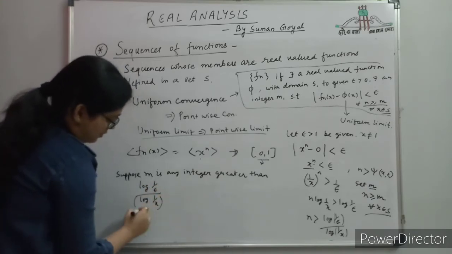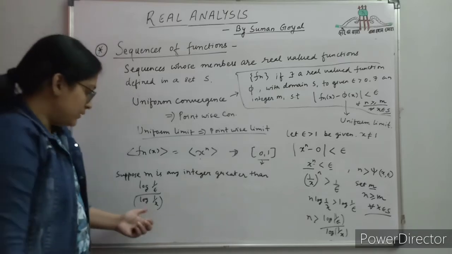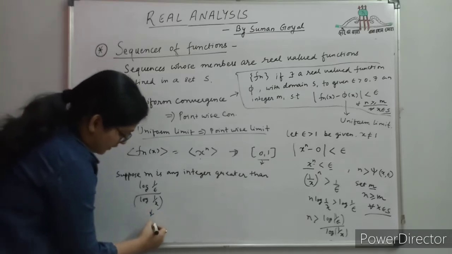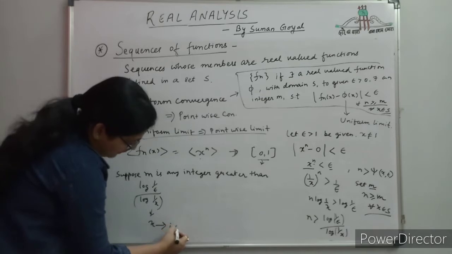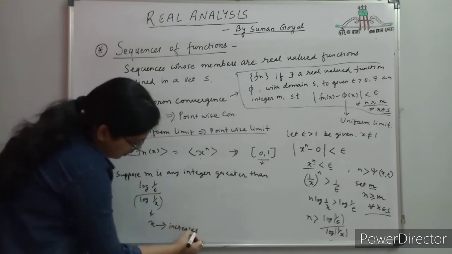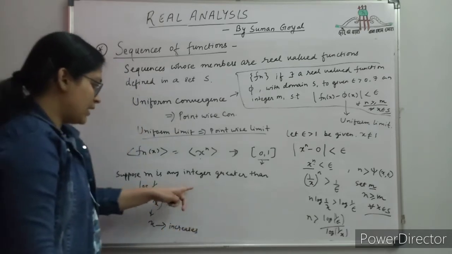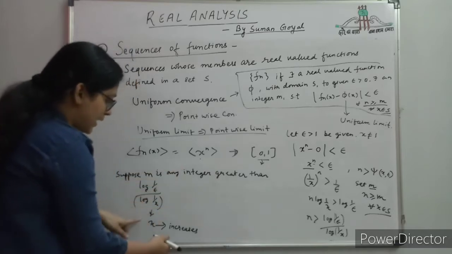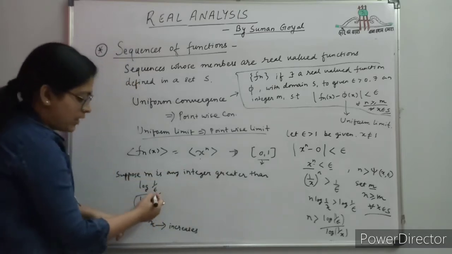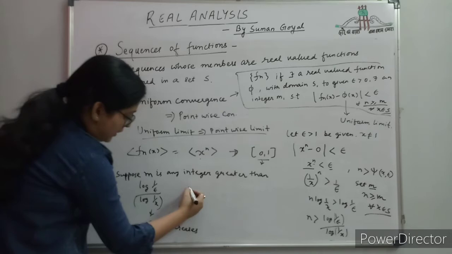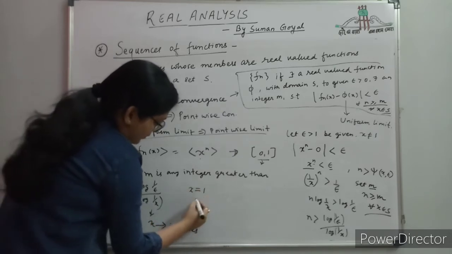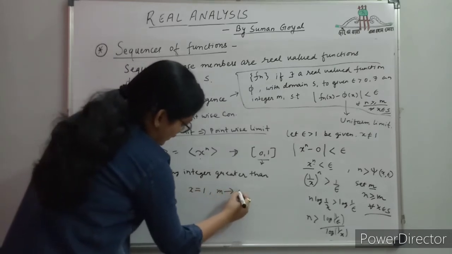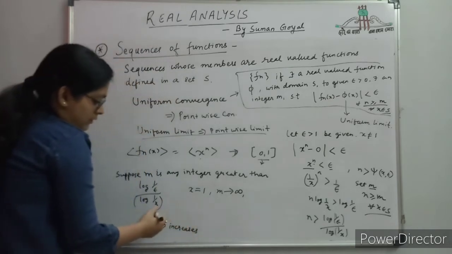Okay, now we will see that if x increases, then the value of m will go towards infinity. If x becomes 1, then log 1 is 0, and something by 0 is infinity. So if x is 1, then m tends to infinity, since log 1 is 0.